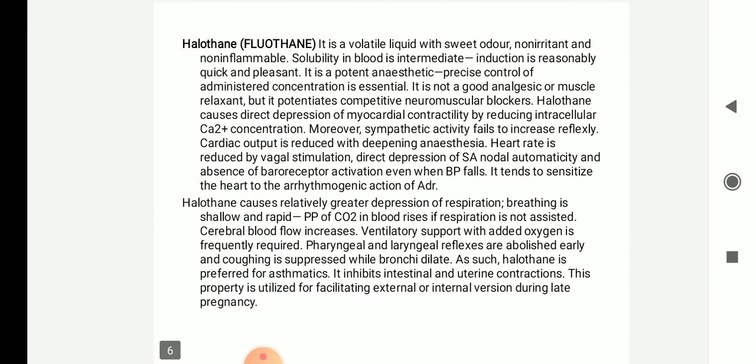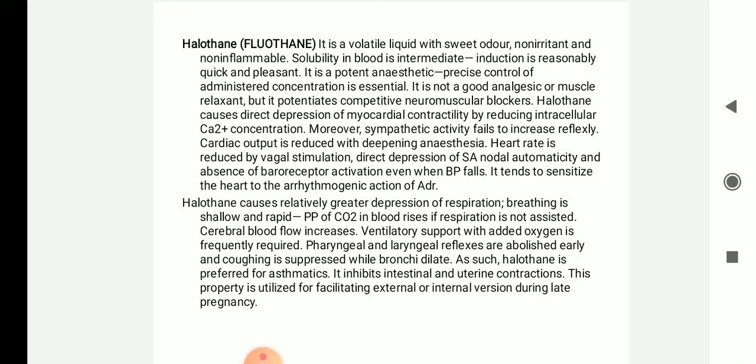So next is halothane. Halothane is a volatile liquid which is sweet in odor, non-irritant and non-inflammable. Solubility in the blood is intermediate, so induction is reasonably quick and pleasant. It is a potent anesthetic. Precise control of administered concentration is essential. It is very potent, that is even a small dose can produce more effect, so the drug quantity should be precisely monitored.